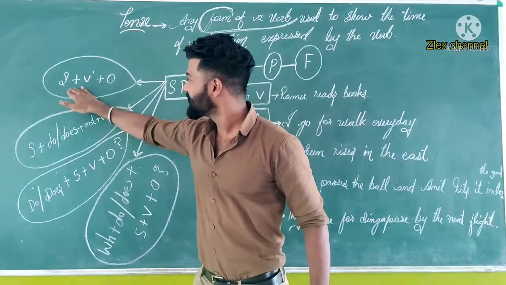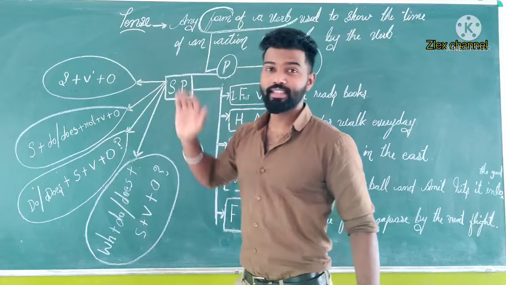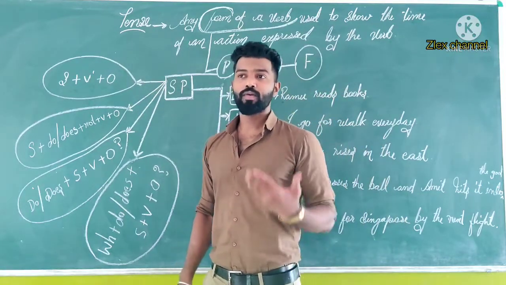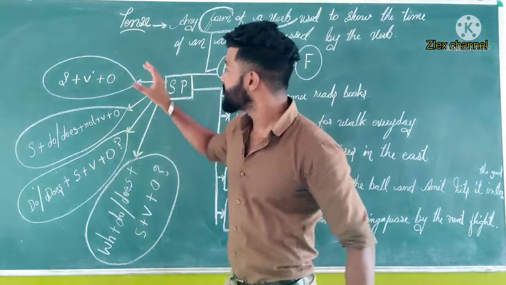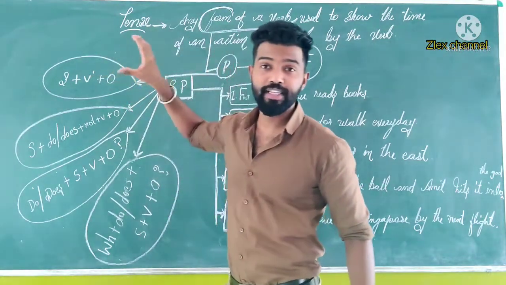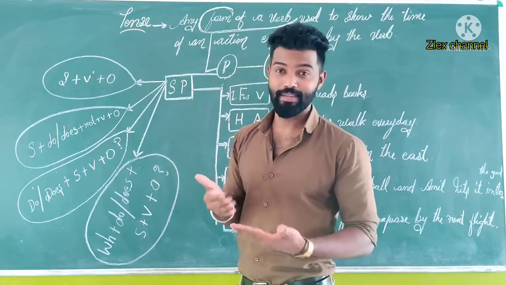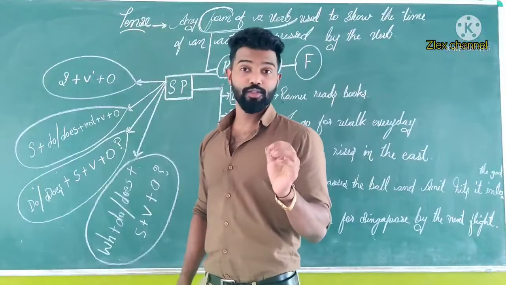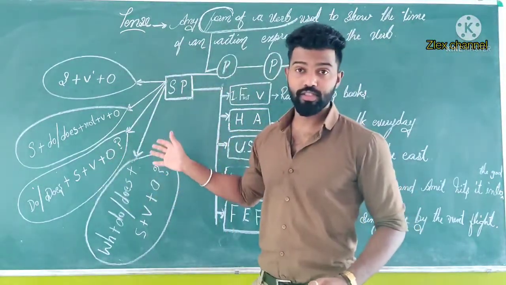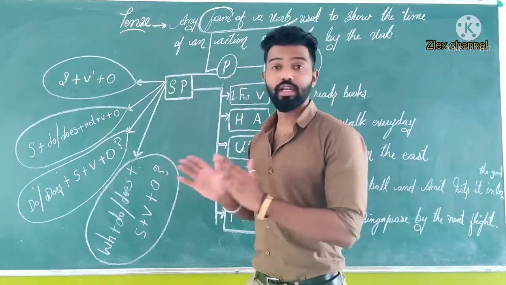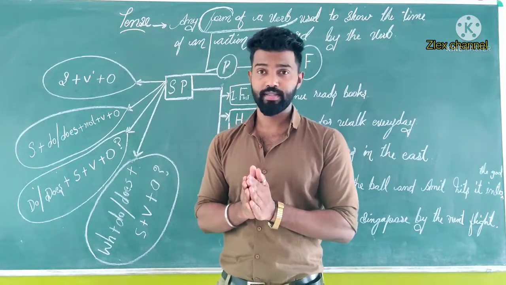Subject plus verb plus object, verb first form. Example: Ramu writes a letter. So this is an affirmative or positive sentence. Hope you are understanding. And one more thing, friends, you must learn these formulas or structures. If you study all the structures, it is very easy for your communication.